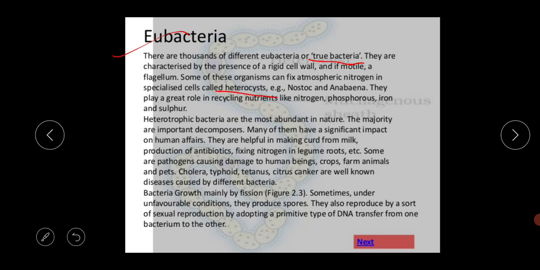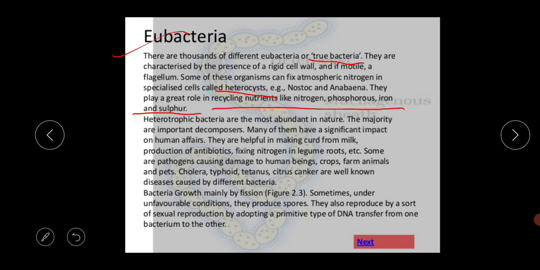All those things are very important for your MCQ questions. I am repeating again and again. When I taught this chapter in the live class, I told you repeatedly, and here also I am repeating, that these kinds of questions are very important for your MCQ examination. Examples are Nostoc and Anabaena. They perform nitrogen fixation in our environment.